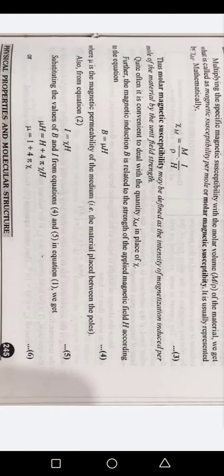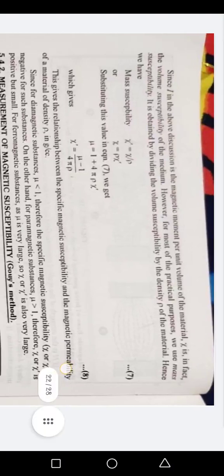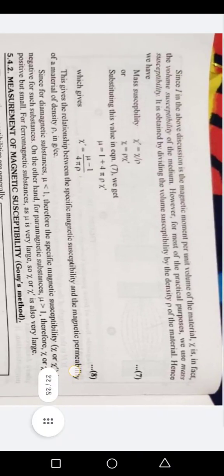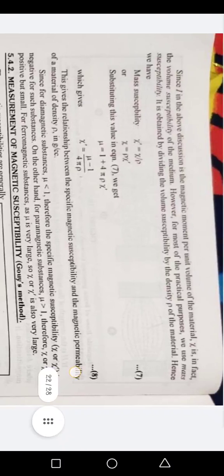Since I in the above discussion is the magnetic moment per unit volume of the material, x is in fact the volume susceptibility of the medium. However, for most practical purposes, we use mass susceptibility. It is obtained by dividing the volume susceptibility by the density rho of the material. Hence, we have mass susceptibility. Substituting this value in equation 7, we get